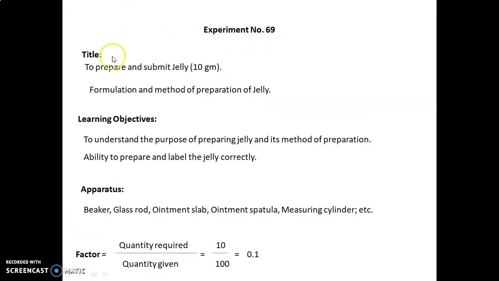Experiment number 69. The title of this experiment is to prepare and submit jelly 10 gram. In this we are going to study the formulation and method of preparation of jelly. Learning objectives are to understand the purpose of preparing jelly and its method of preparation, and the ability to prepare and label the jelly correctly. Apparatus required are beaker, glass rod, ointment slab, ointment spatula, measuring cylinder, etc. Factor is calculated as quantity required upon quantity given, which is 10 upon 100, equal to 0.1.